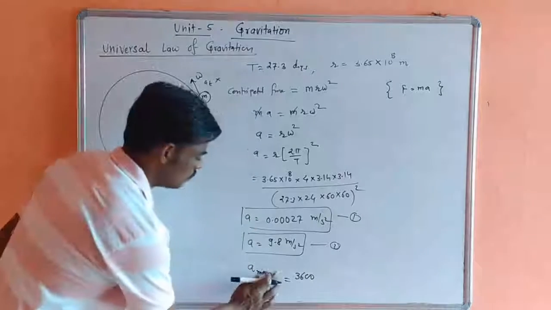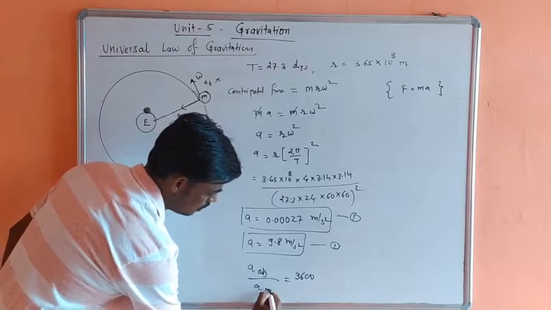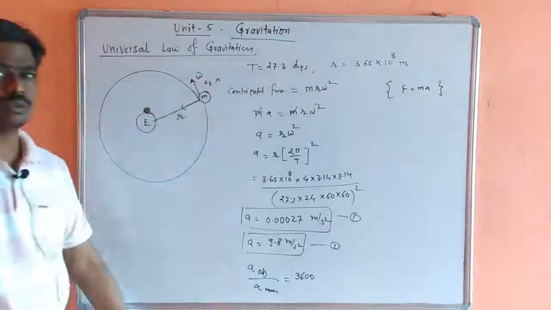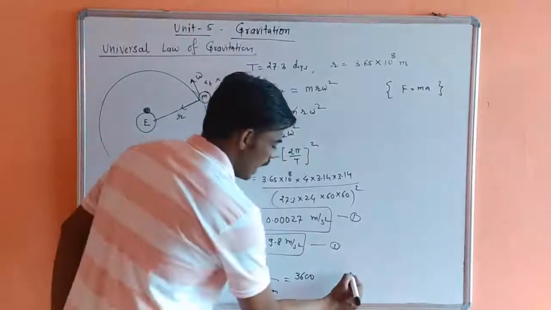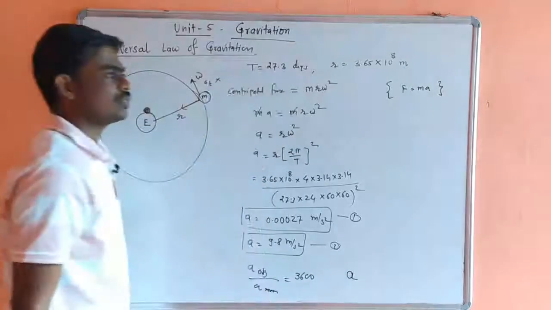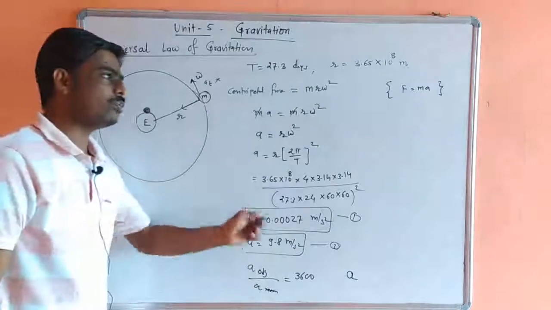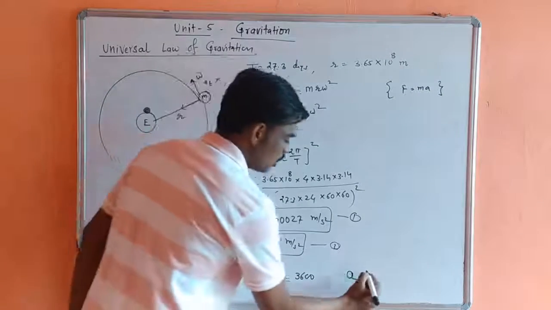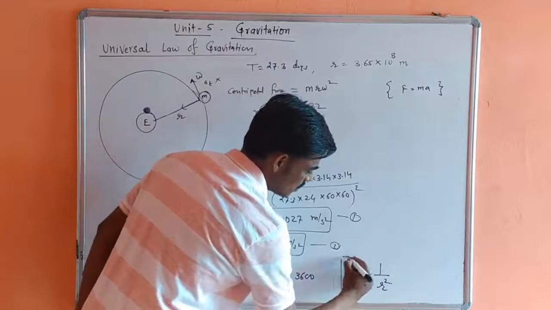Therefore Newton concluded that the gravitational acceleration also depends on one particular factor, that is the square of distance.